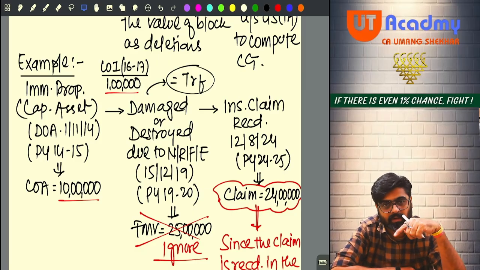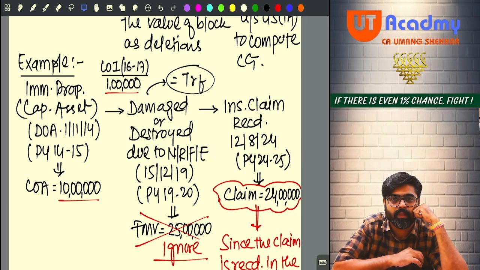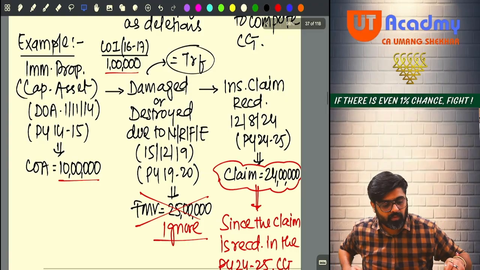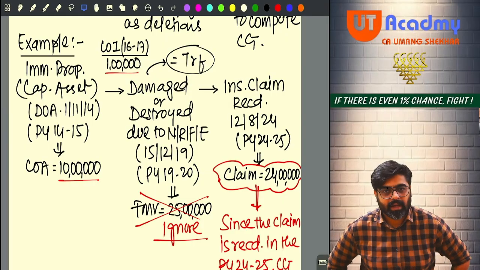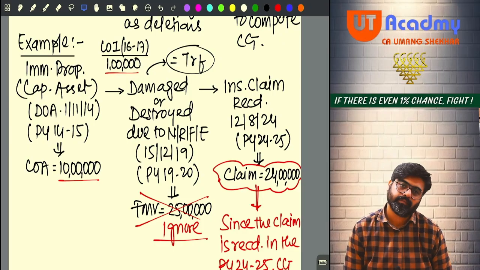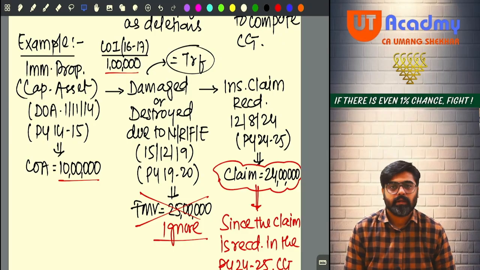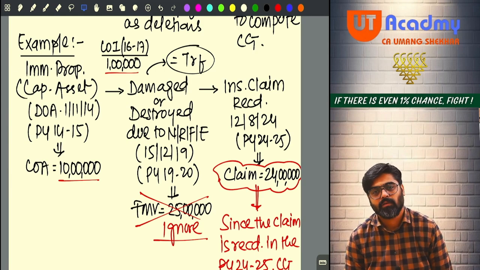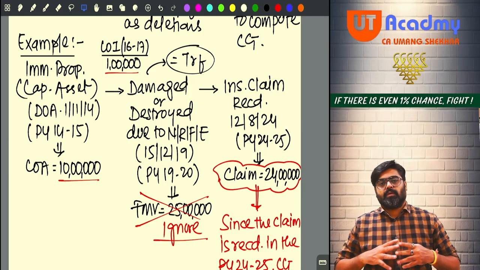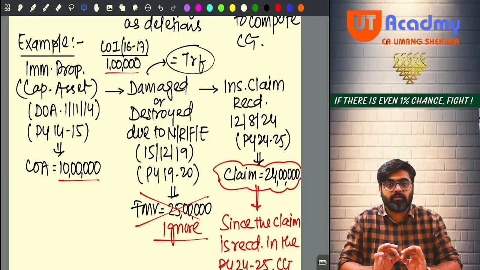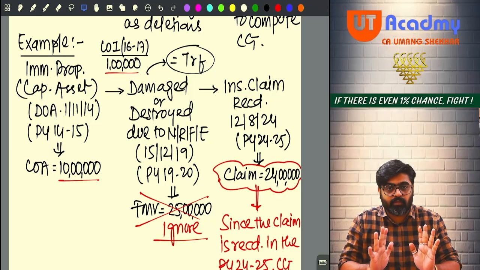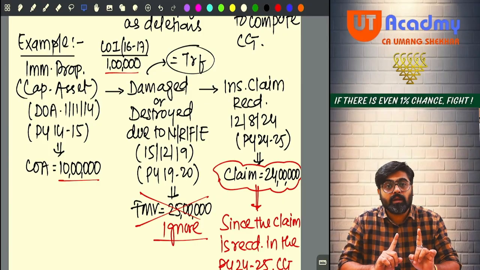Now write down: in the above question, what would be your answer if damage or destruction took place on 15th December 2024 instead of 15th December 2019? Full stop.